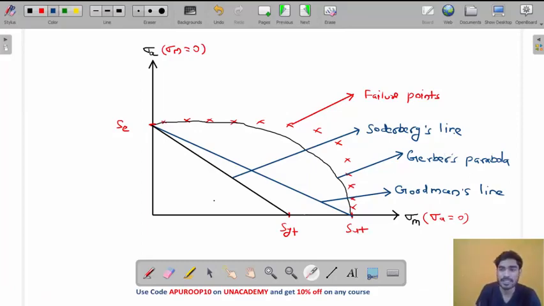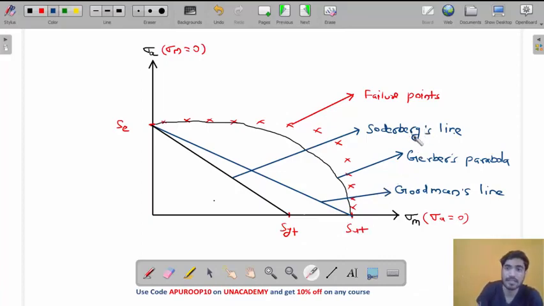But in both these cases, Gerber and Goodman, the problem is that they do not consider yielding. Look at these two. They are joining SE and SUT. They are not considering SYT. So if the point is here, my friend, then it will fail according to Gerber and Goodman. So in that case, if you are using a ductile material, you will use Soderbergh line, which joins SE and SYT, right? So if your point is inside this line, it will never cross SYT. It will be safe from yielding, my friend.